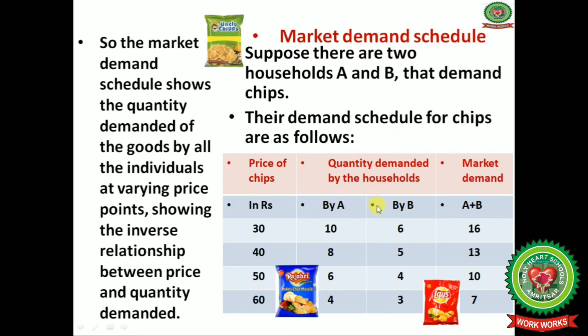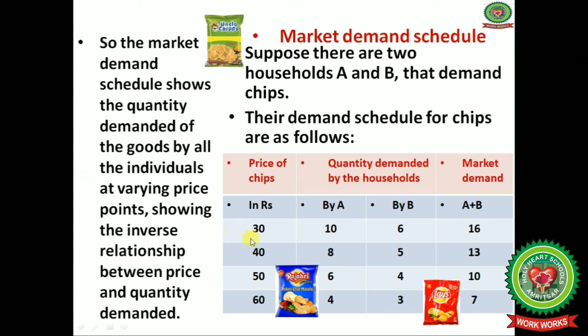Now suppose there are 2 households, A and B, and they are demanding chips at different prices. Let us see how the increased prices of the chips affect the demand of the different households.